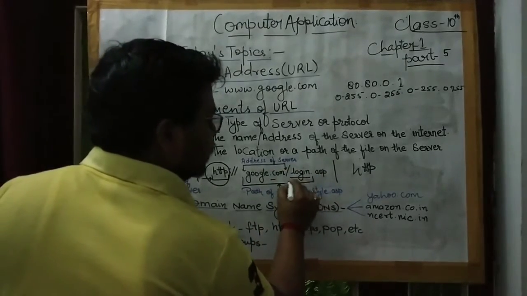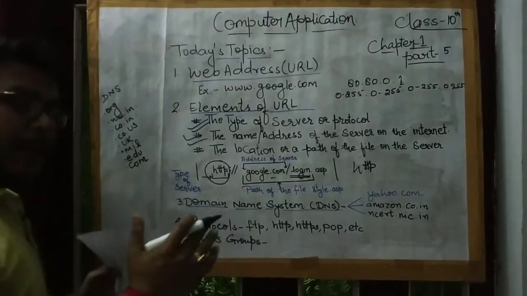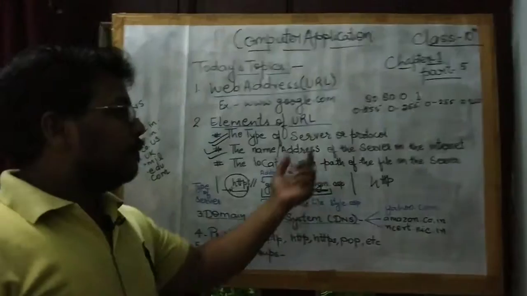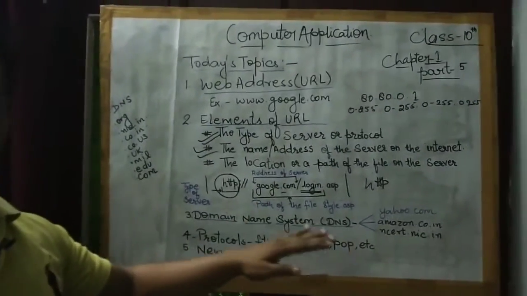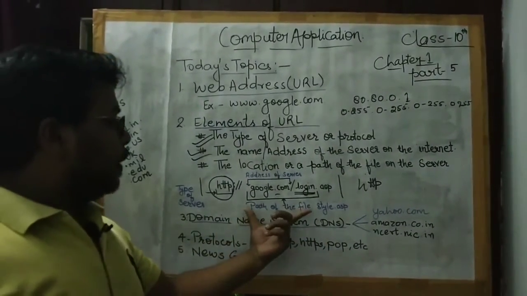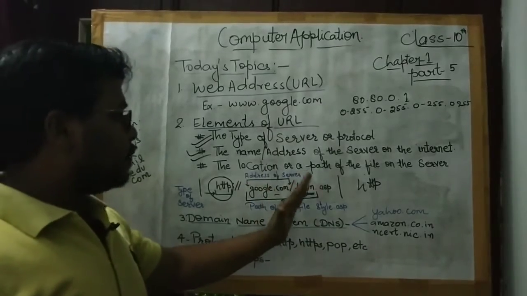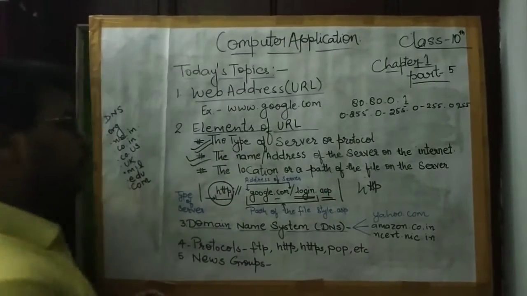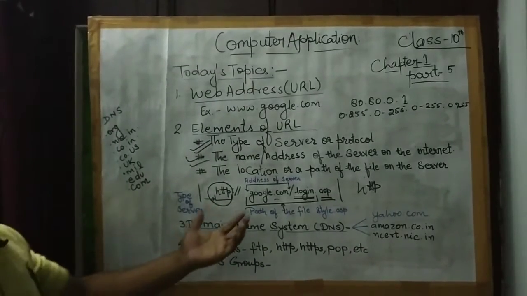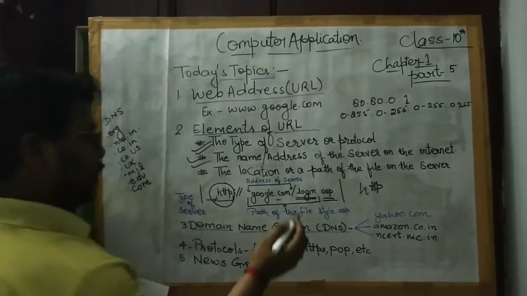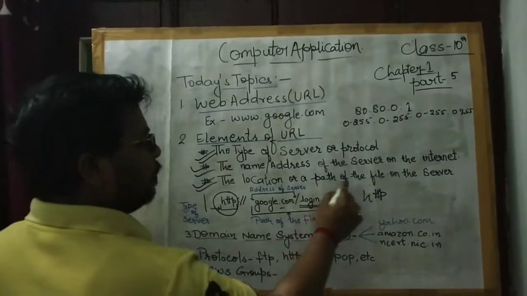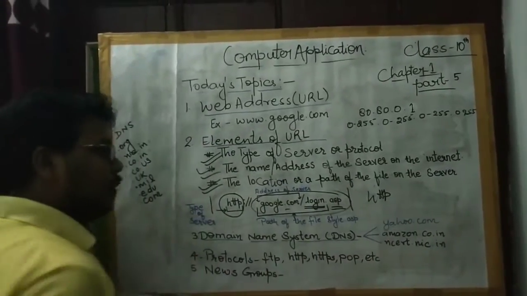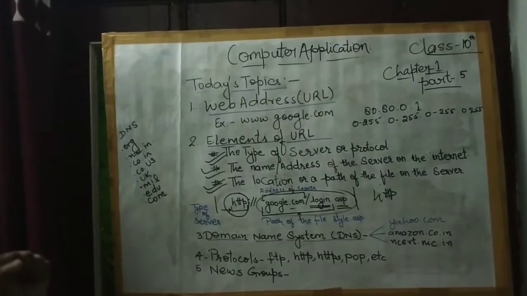Login.asp. Login is the page. The basic home page is google.com, but when we click on the login option, it will open google.com/login.asp. ASP is the platform through which it is created, on which it works. The third is the location or path of the file on the server.